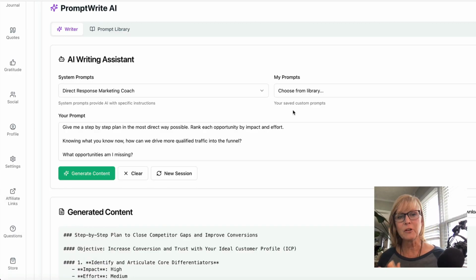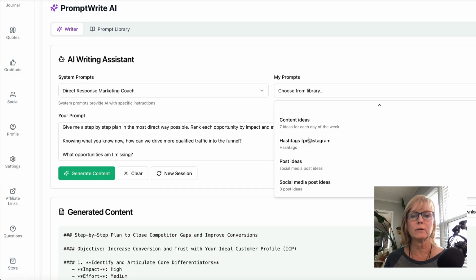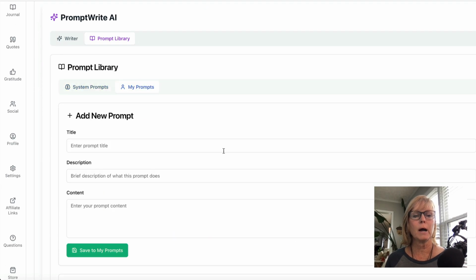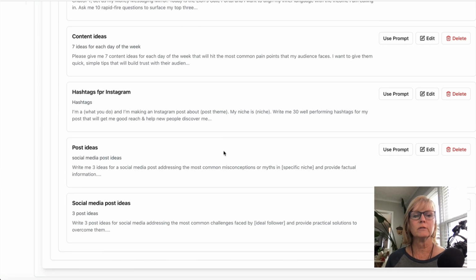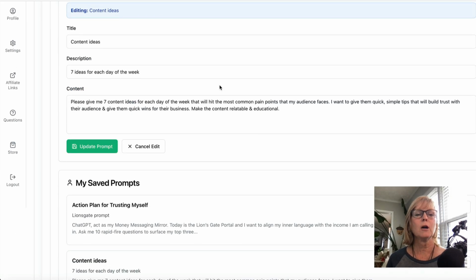But then here's the other thing that I told you that was really amazing as well, is that you can put your own prompts in here. So if I come over to choose from my library, I have some prompts that I've already loaded in here. And if you click on Prompt Library and go to My Prompts, you'll see all of my saved prompts down here as well. So let's say I have this prompt that I want to use every week to help me come up with content ideas. I can come in and edit.